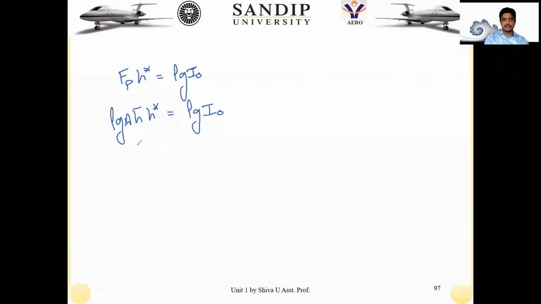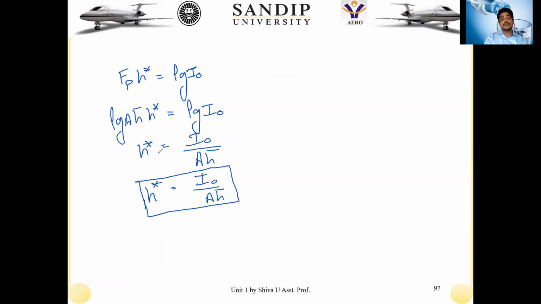So on both sides of the equation, rho g will get cancelled. So my h star is equal to I naught by a h bar. This is my resulting equation, which gives the center of pressure acting on that particular fluid element.